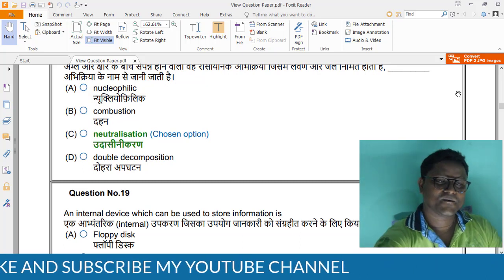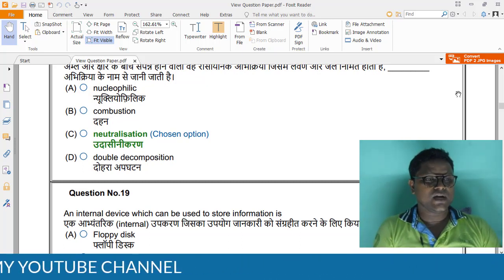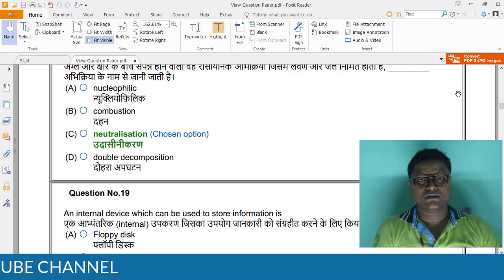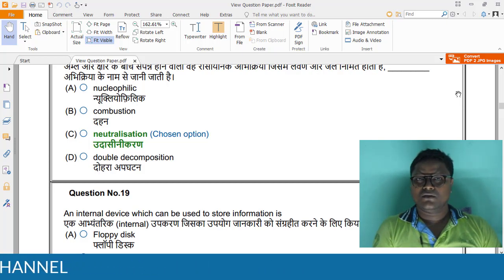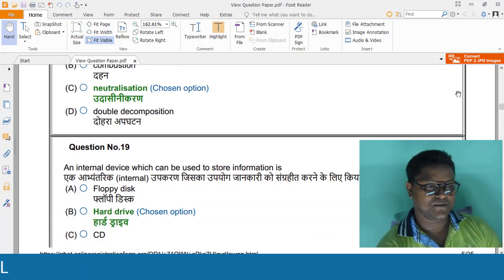Question number 19 asks for an internal device which can be used to store information. The answer is hard drive, because all the others, floppy disk and CD, are used externally. So hard drive is the only option which is used internally.